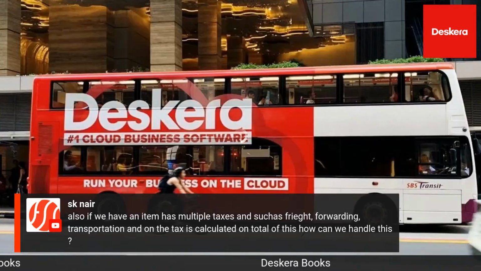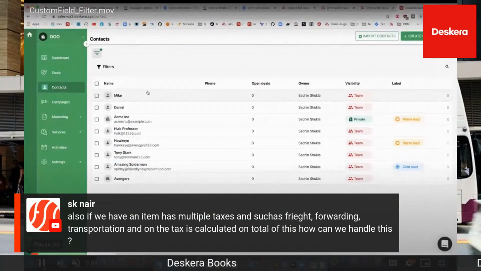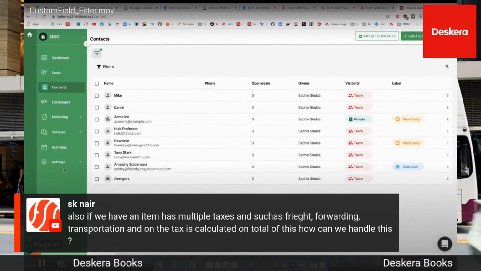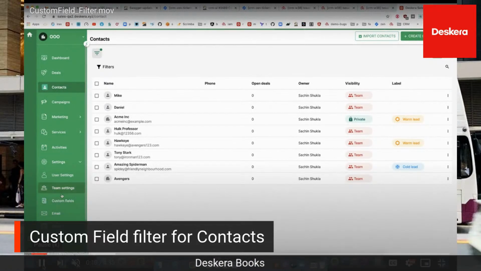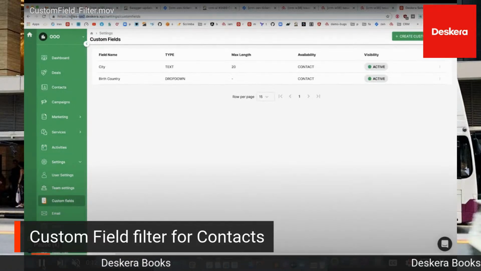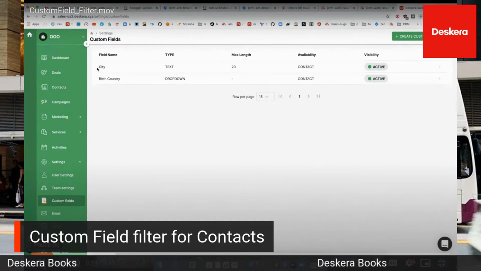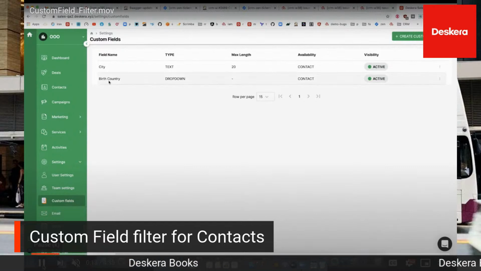All right, so we're going to do custom field filters. There are a lot of people that have requested filtering of your contacts through filters. So inside here, you can create different custom fields like city or birth country. And then inside here, you can go and create them. And from there, you can see it's a text type, it's a drop-down type, and so forth.